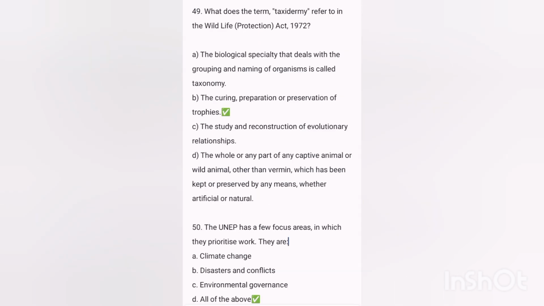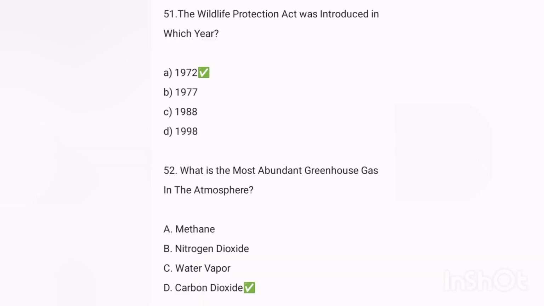Next, what does the term taxidermy refer to in the Wildlife Act? Answer was the preparation and preservation of trophies, the study and recognition of evolutionary relations. Next, the UNEP has a few focus areas in which they work as priority. They are, answer all of the above. Next, the Wildlife Protection Act was introduced in which year? Answer was 1972. What is the most abundant greenhouse gas in the atmosphere?